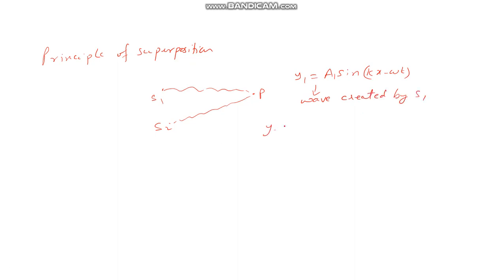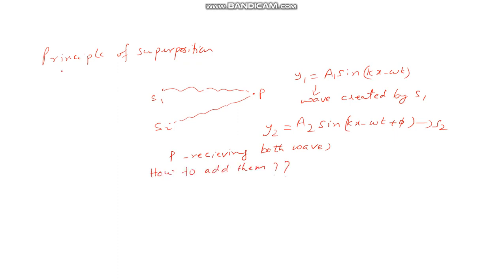And y2 equal to, in a similar way, a2 sine(kx minus omega t) with some phase difference. This is the wave created by S2. Now point P is receiving both waves. Then the question arises, how to add them.